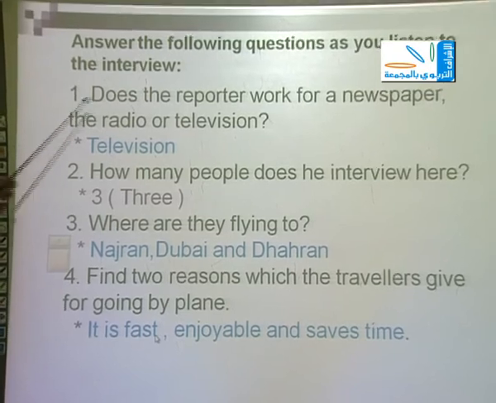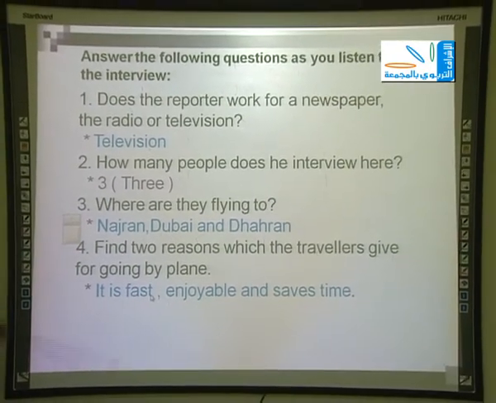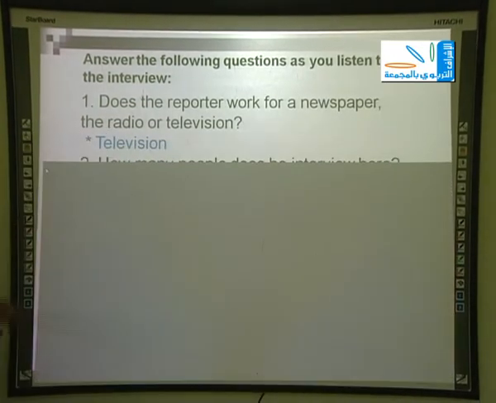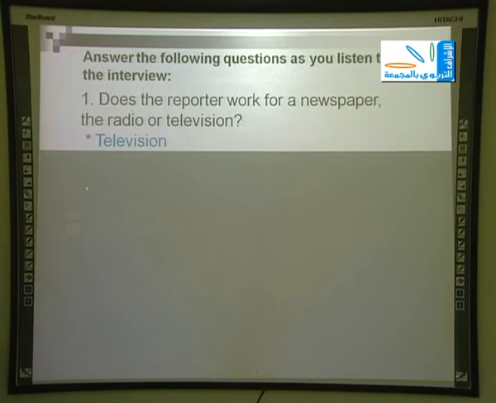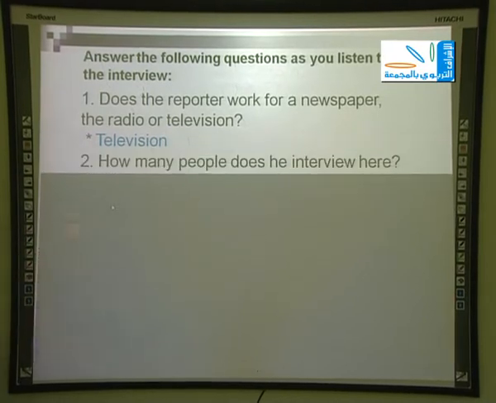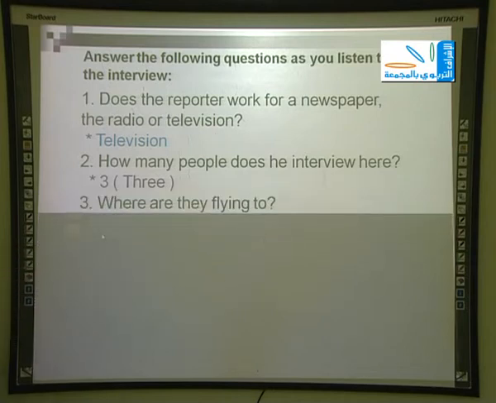Question number 1: does the reporter work for a newspaper, the radio, or television? The answer is television. Question number 2: how many people does he interview here? Three people. Number 3: where are they flying to?